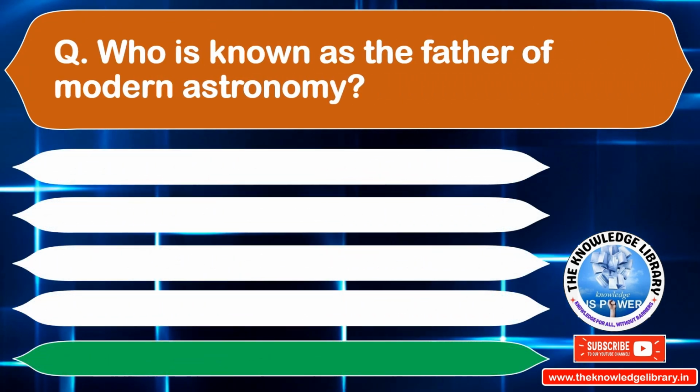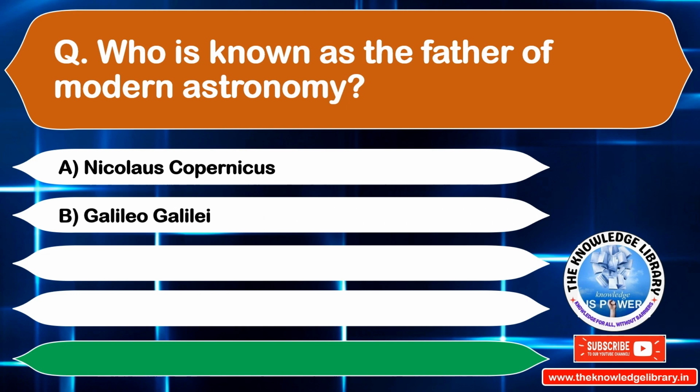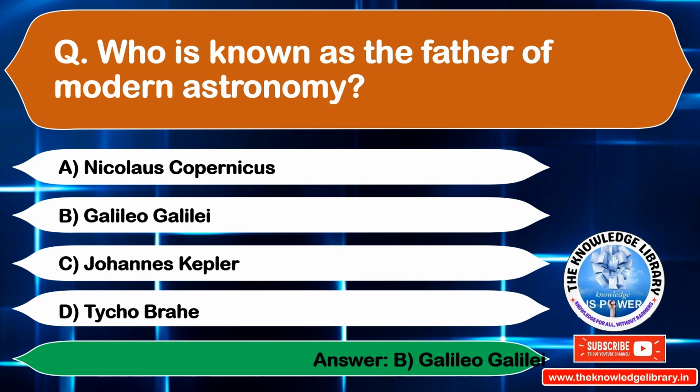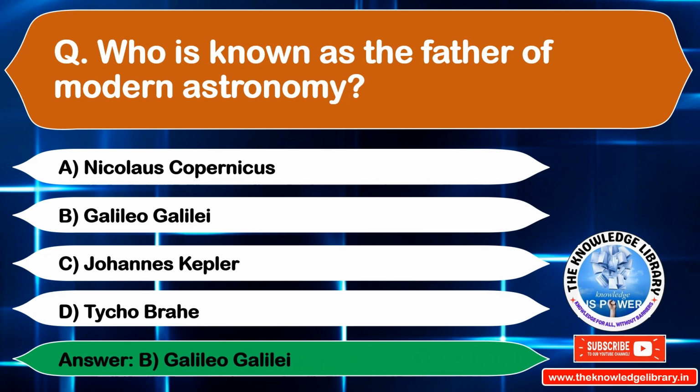Who is known as the father of modern astronomy? Option A, Nicholas Copernicus. Option B, Galileo Galilei. Option C, John Kepler. Option D, Tycho Brahe. The correct answer is option B, Galileo Galilei. Move to the next question.